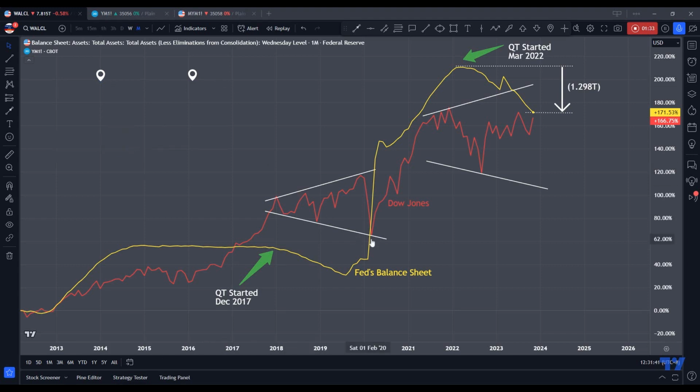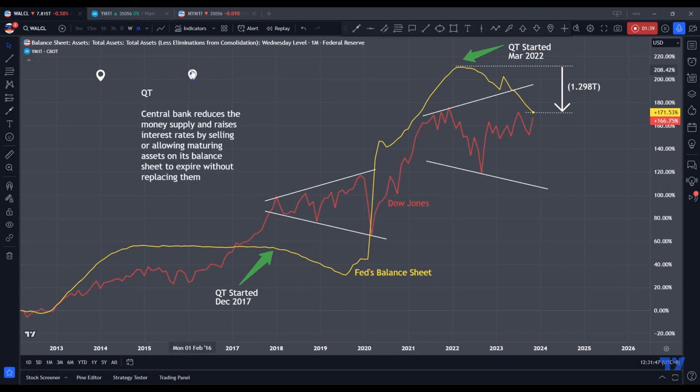And this is what we see here. That's called QE, and we could see that the market went up. And how about QT? QT, on the other hand, is the process by which a central bank reduces the money supply and raises interest rates by selling or allowing maturing assets on its balance sheet to expire without replacing them. This is typically done to cool down an overheating economy or combat inflation.